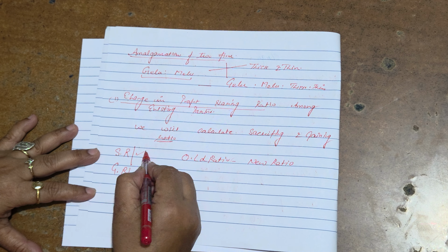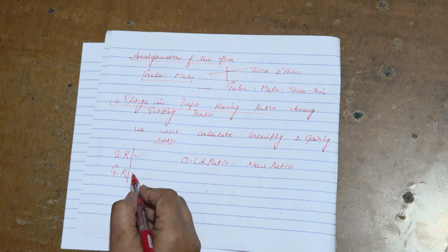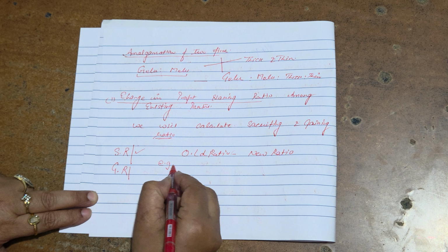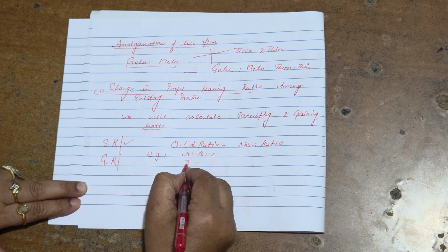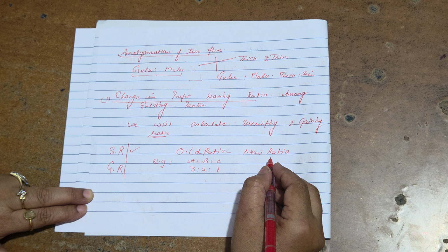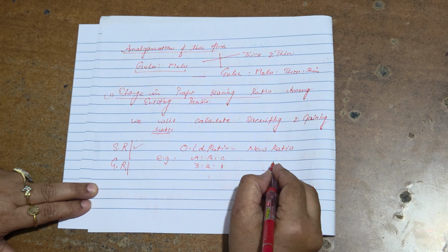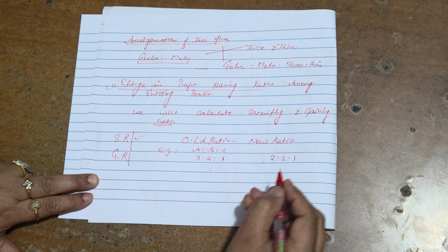Either there will be a sacrificing ratio or a gaining ratio. For example, A, B, C are partners in the ratio 3:2:1. Partners decide to share profit and losses in the ratio 2:2:1.